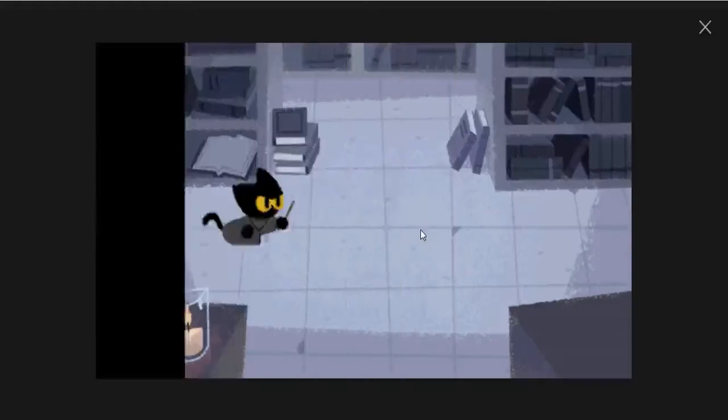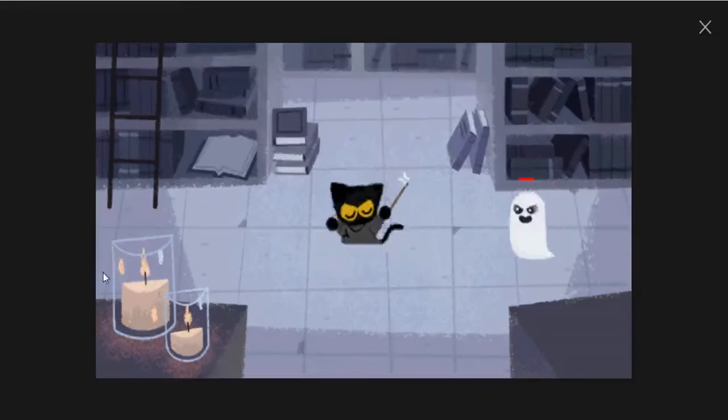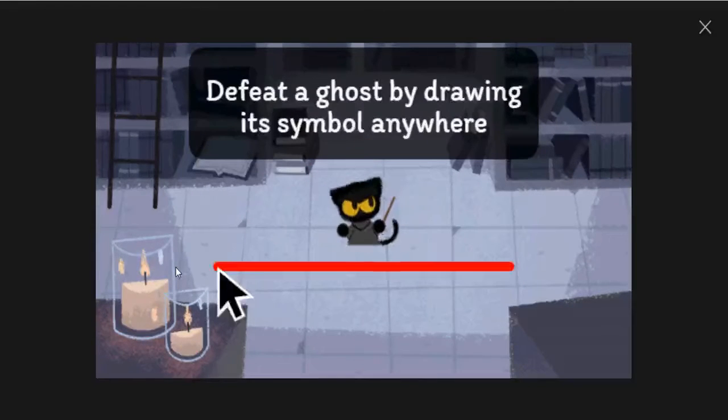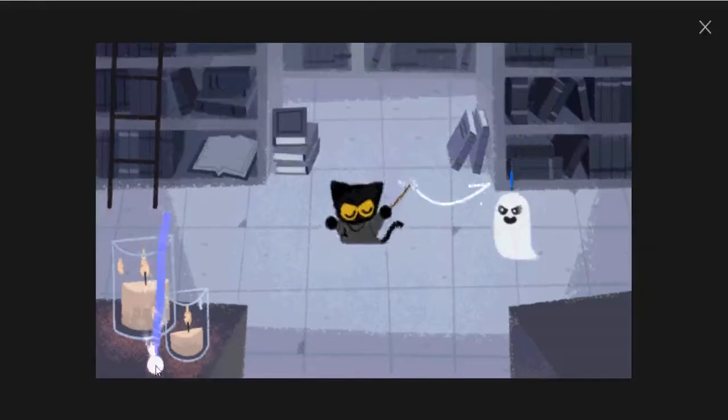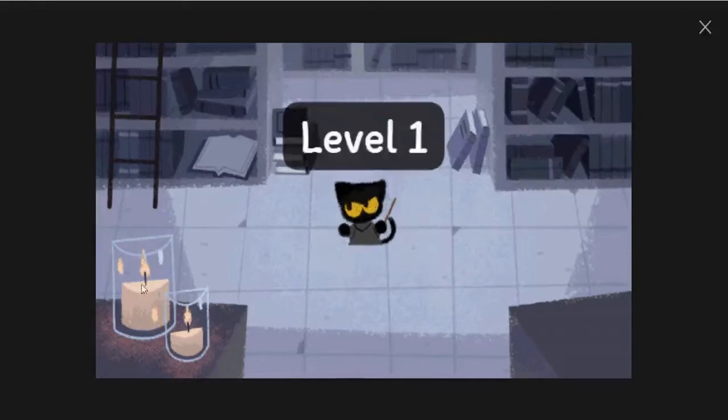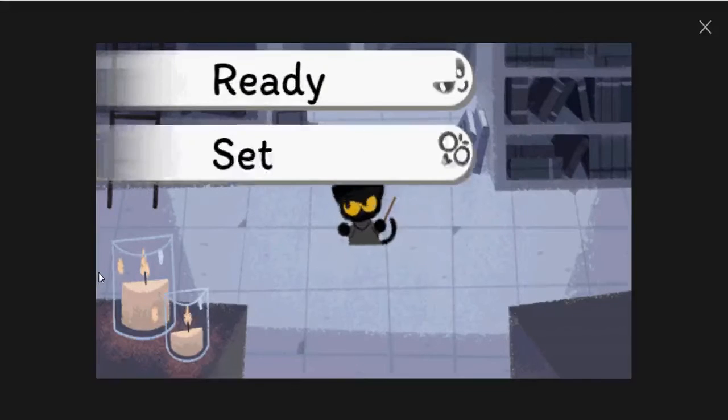This is a very fast game. If you are playing fast, then it is fine. This is the introduction, but ready, set, draw.